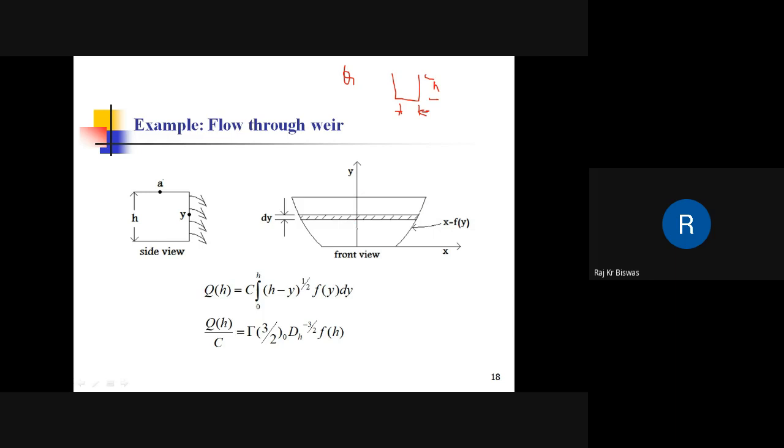So it can be seen that Q(H) is the volume flow rate, and C is a constant. This volume flow rate is given by this integration, and the volume flow rate and the flow profile f(H) are related in a fractional manner. So if the volume flow rate is given, to design an optimal flow profile there is no other option other than fractional calculus.